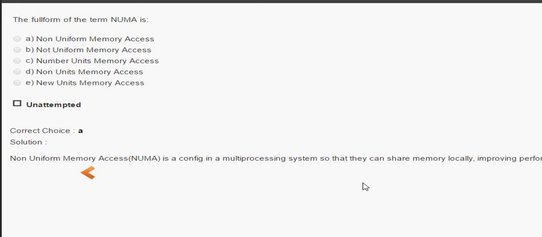Non-uniform memory access is a configuration in multiprocessing systems so that they can share memory locally, improving performance and the ability of the system to be expanded. Okay, the ability of a system to be expanded, so we use non-uniform memory access. So this is the term whose full form was asked.